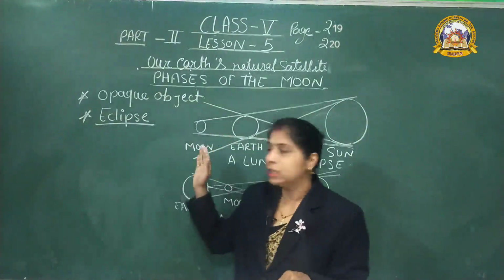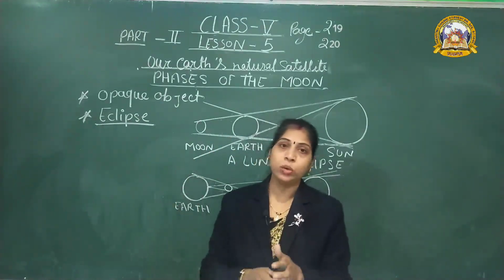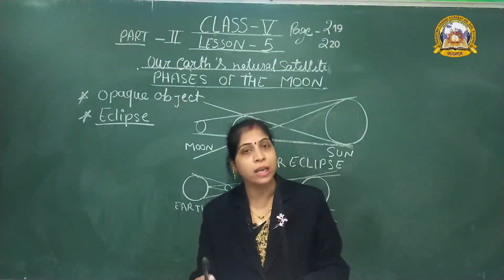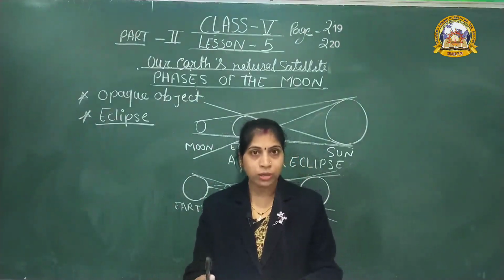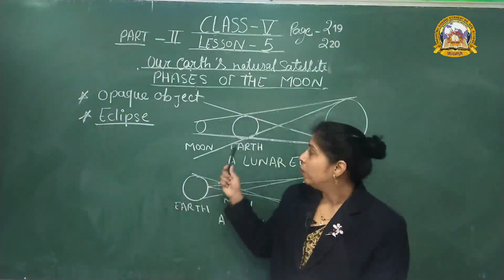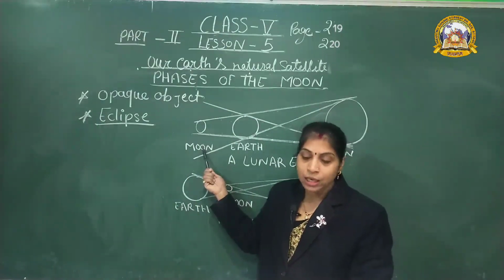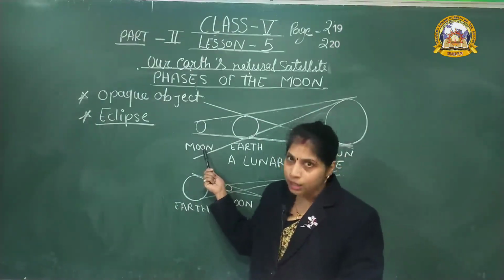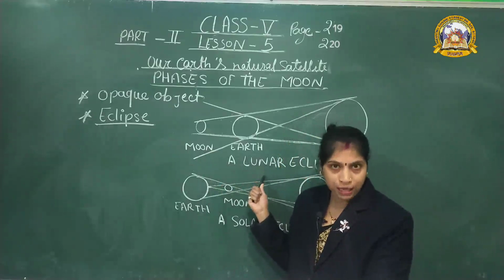And when the moon comes in partially, it is known as a partial lunar eclipse. Understood everybody?